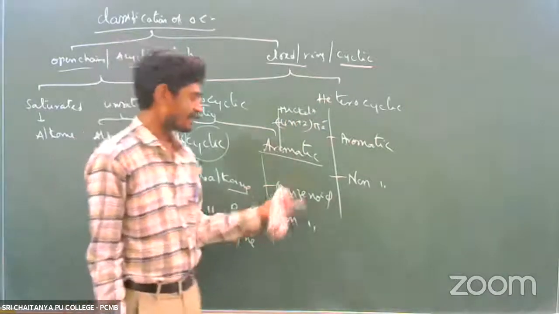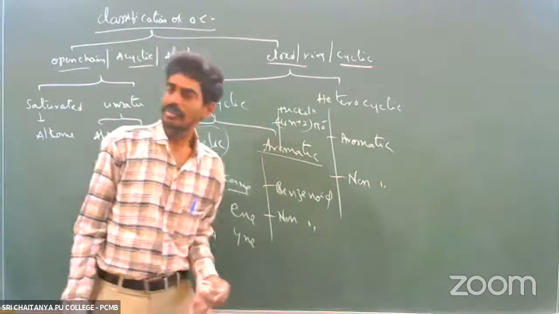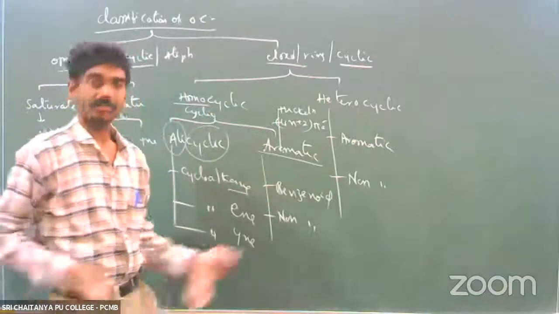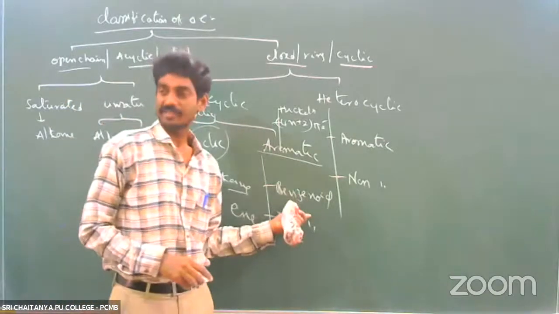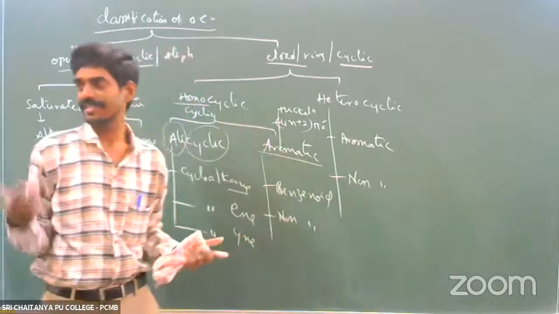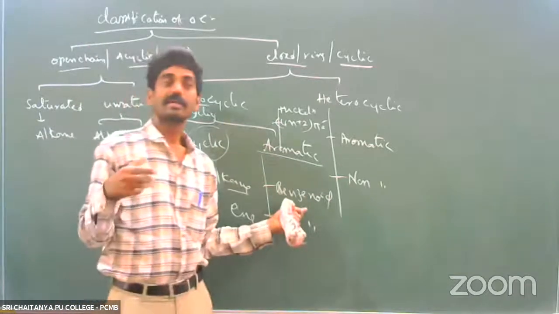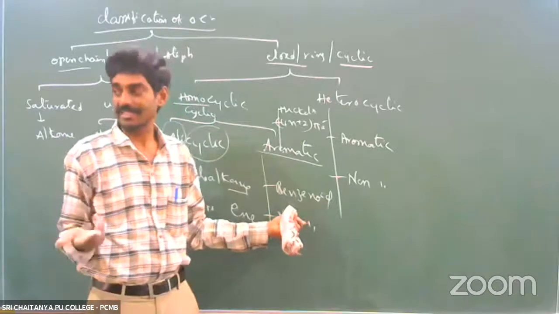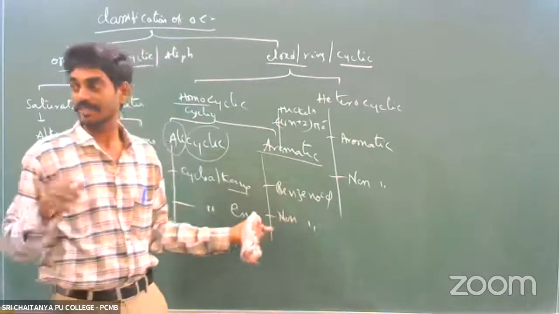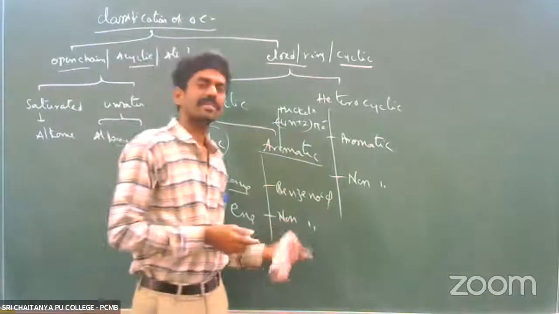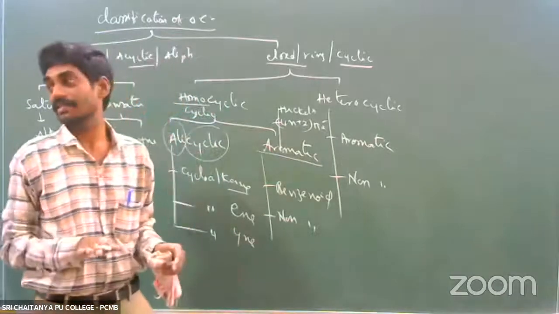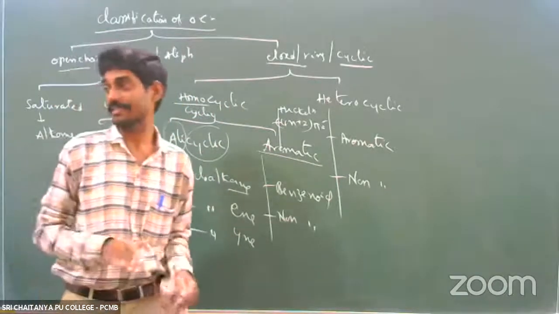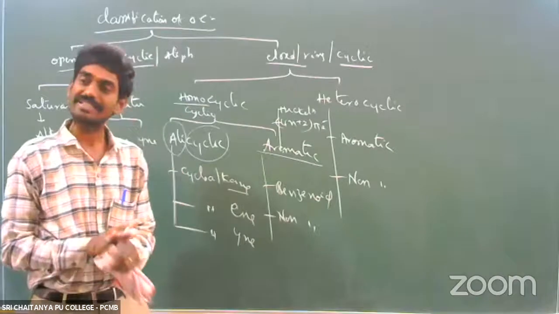Again, there are two types: benzenoid and non-benzenoid. Those which have a benzene-like structure are called benzenoid. Benzene has how many carbons? 6 carbons. So benzene, phenol, aniline, benzaldehyde, benzoic acid: these are all benzene-related structures, the benzenoid compounds. Non-benzenoid means compounds which do not have 6 carbons, more than 6 or less than 6. They do not have a benzene-like structure.